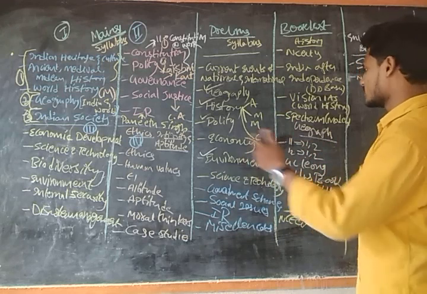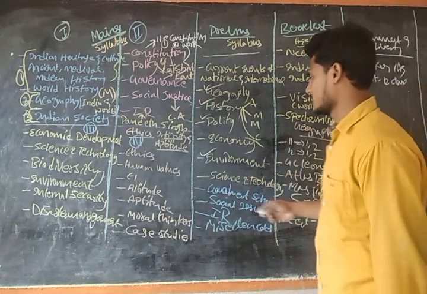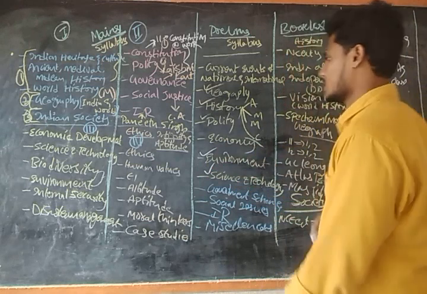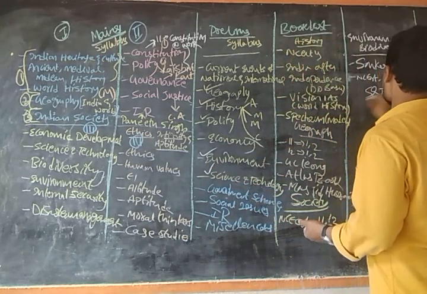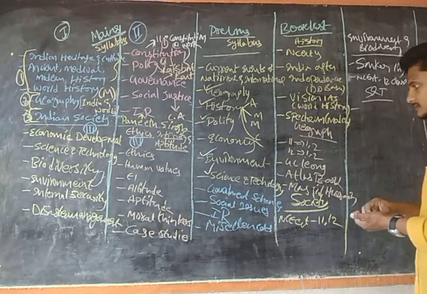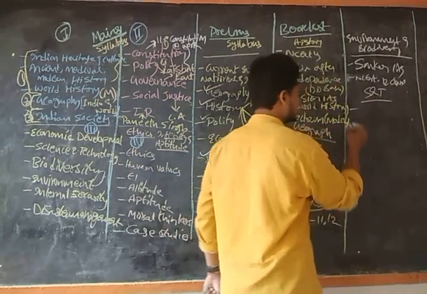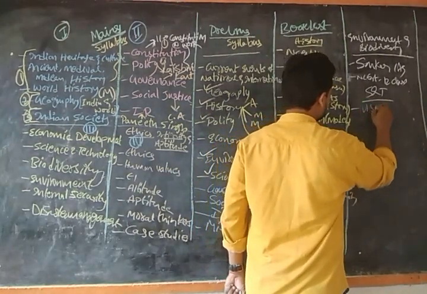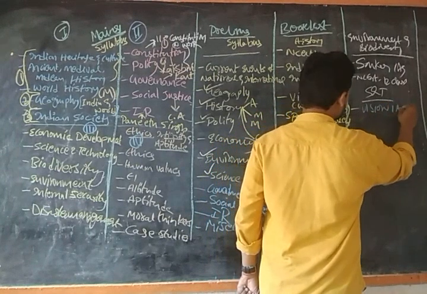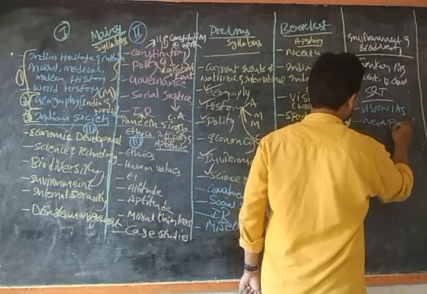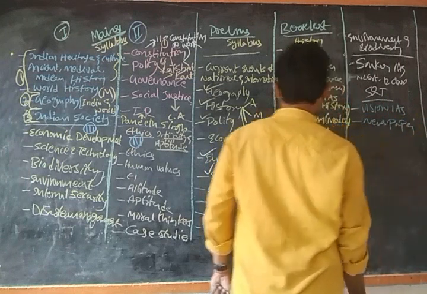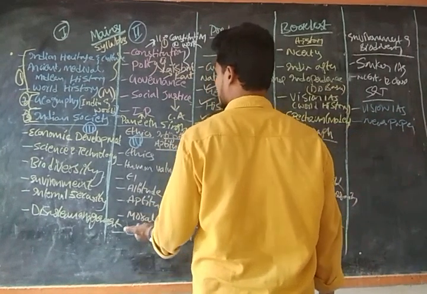And after that we have science and technology. Science and technology I have also mentioned in the prelims part. For science and technology you can take books like Vision IAS for basics, and the newspaper. So this will complete your science and technology.